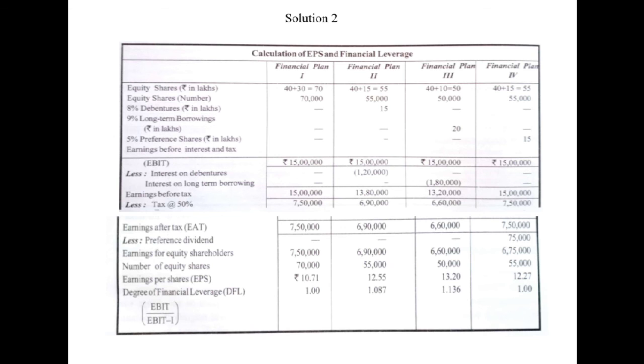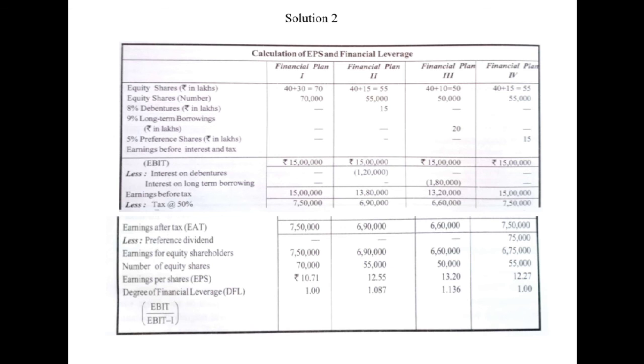So the financial leverage for the second financial plan is 1.087. Under the third financial plan, the amount of interest is rupees 1,80,000. So the financial leverage will be 15 lakhs divided by 15 lakhs minus 1,80,000. So it will be 1.136. The financial leverage under plan 3 is 1.136.